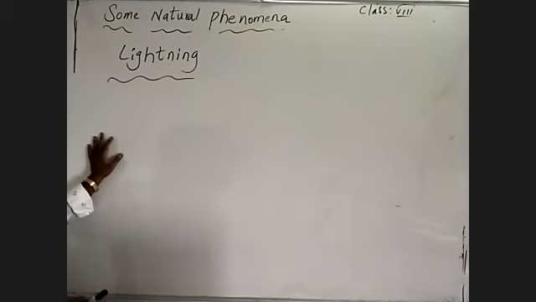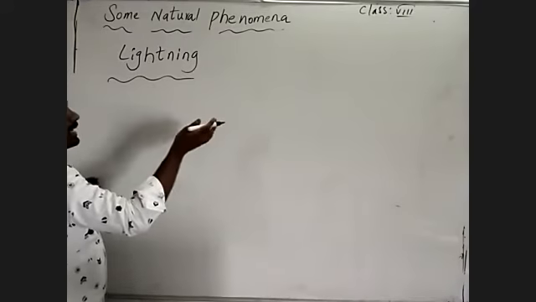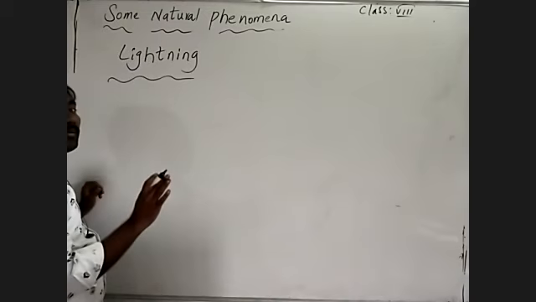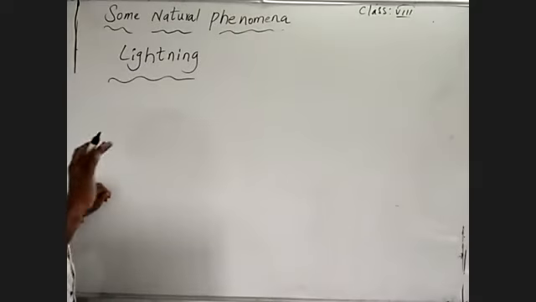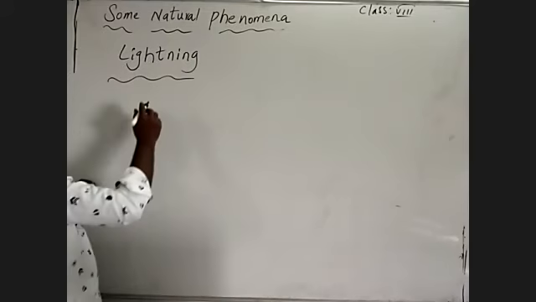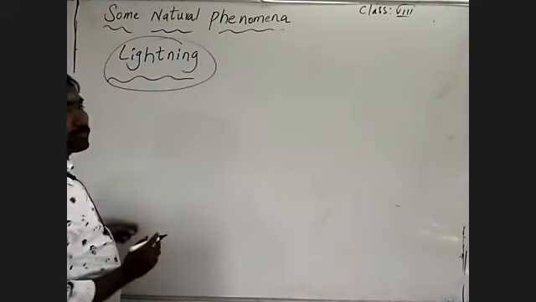Lightning. How will lightning form? Where does it come from? Generally, lightning is one type of spark, but on a huge scale. It is a spark, but on a huge scale. Understand? Coming to that, how will lightning form?